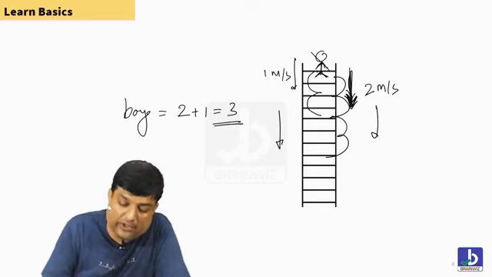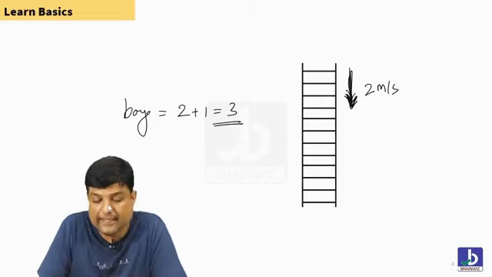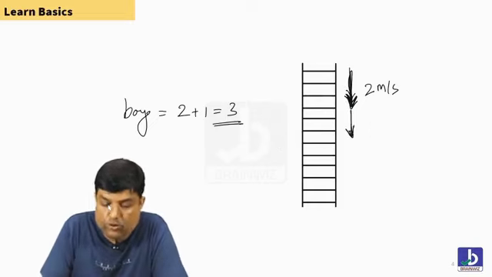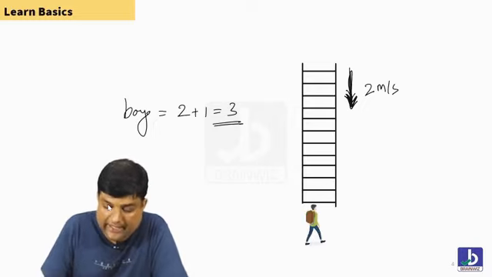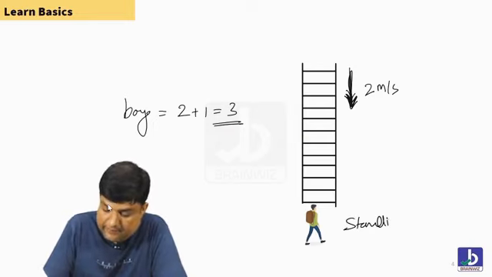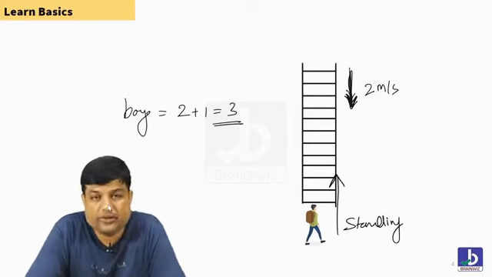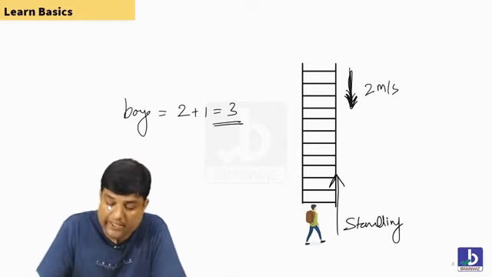Imagine that the boy is not standing here. Listen to that. The escalator is coming down at the speed of 2 meters per second. Believe that the boy is just standing here. Do you think that he can go up? Come on, students. Do you think that he can go up? No, he cannot go up.